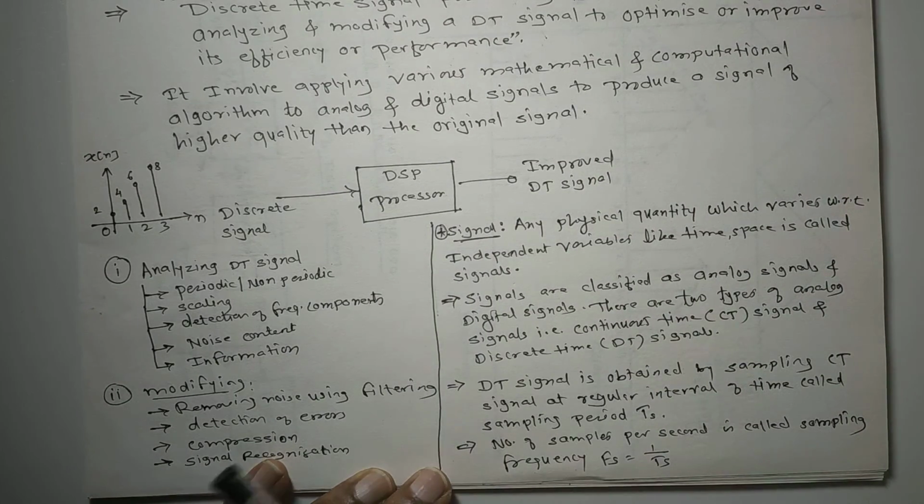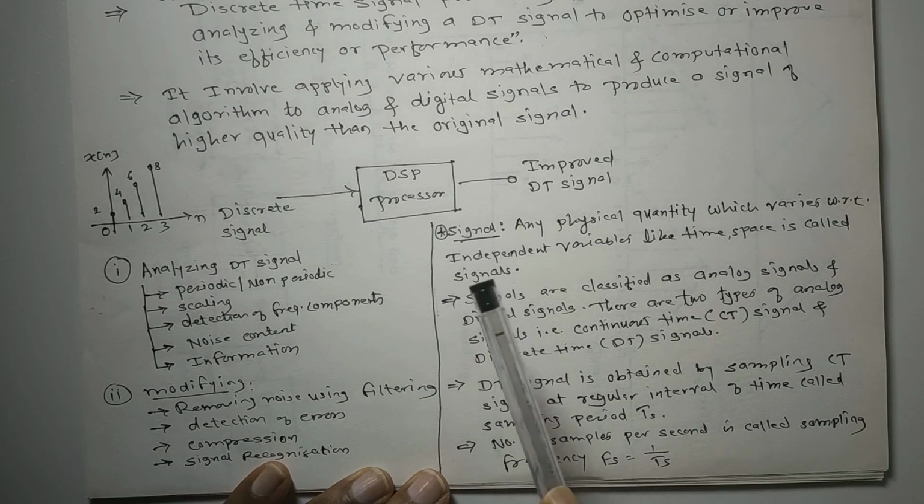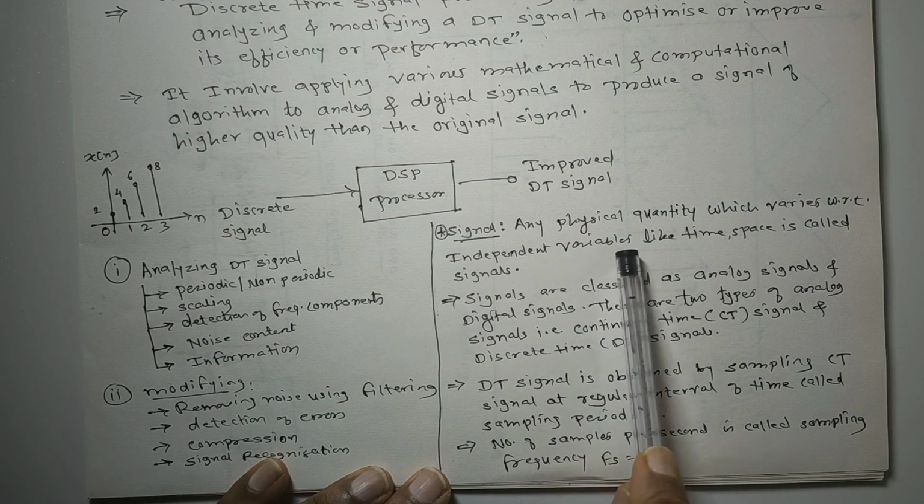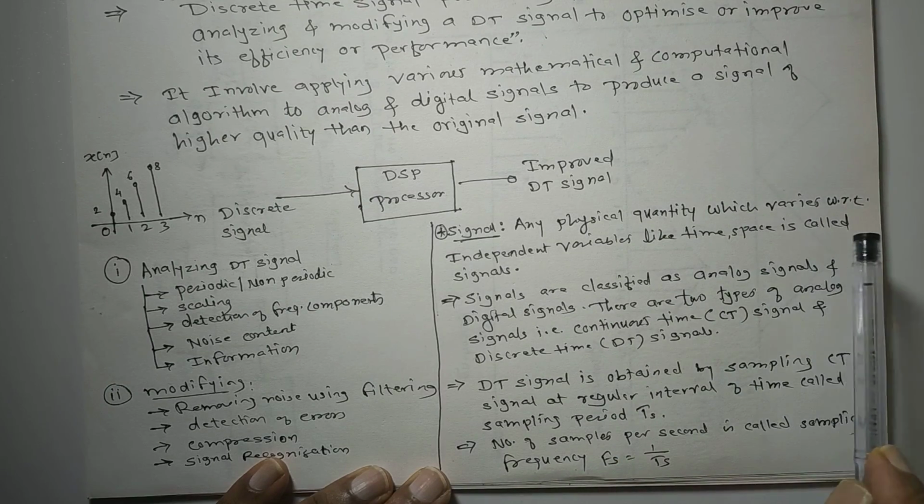Now first of all we are going to see in short what a signal is, and then DT signals, and then digital signals कैसा बनता है वो देखेंगे. Get it? So how to define signals? A signal is any physical quantity which varies with respect to an independent variable like time or space. Okay, isn't it?